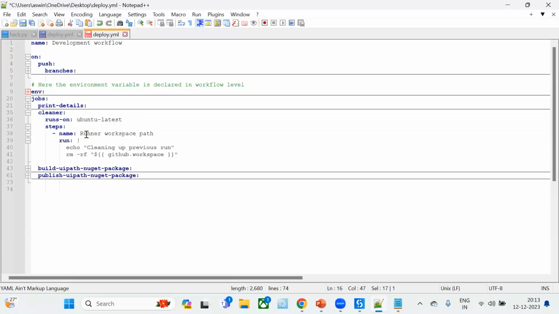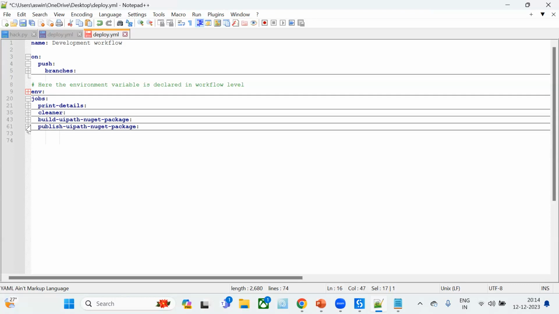Next, we have a cleaner. It is also running on Ubuntu latest. In your GitHub workspace there can be different temporary files available before we start our workflow to run, right? We are going to clean all the temporary files and start fresh. That's the concept, and this is the area where we are calling the cleaner. Let me close this one. Again, we have two, our main part. One is build UiPath nugget package, and next one is publish UiPath nugget package. Let's go to the build UiPath nugget package area.